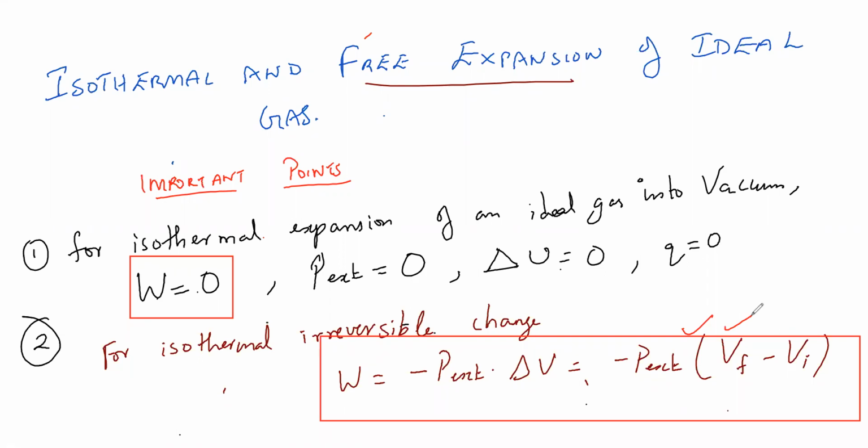If I want, I can write here Q is equal to W. The heat value above was 0, but here Q is equal to W, the total work done. If everyone has done, we'll go to the next page.